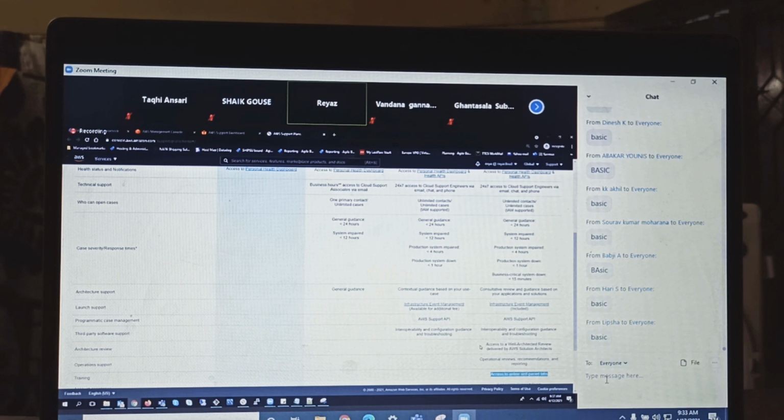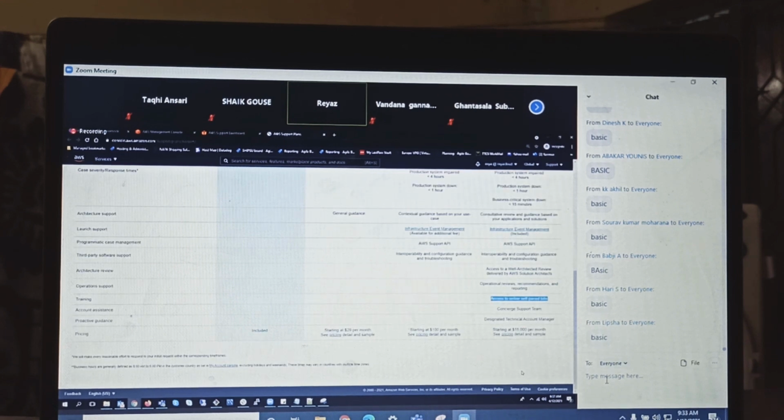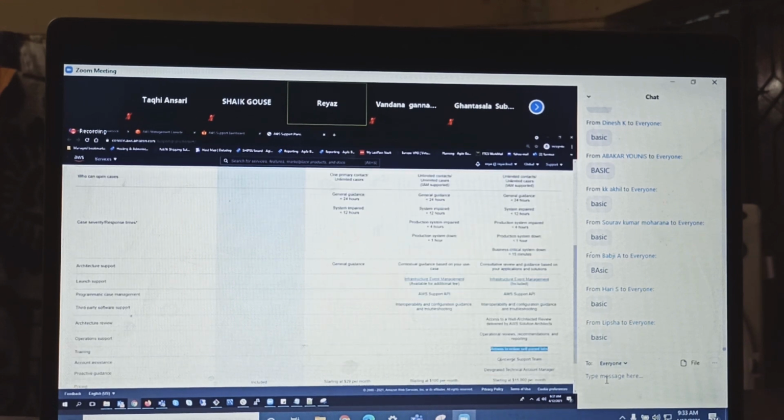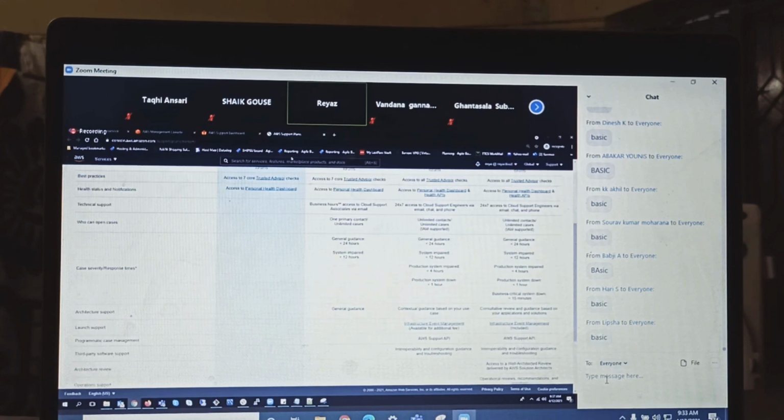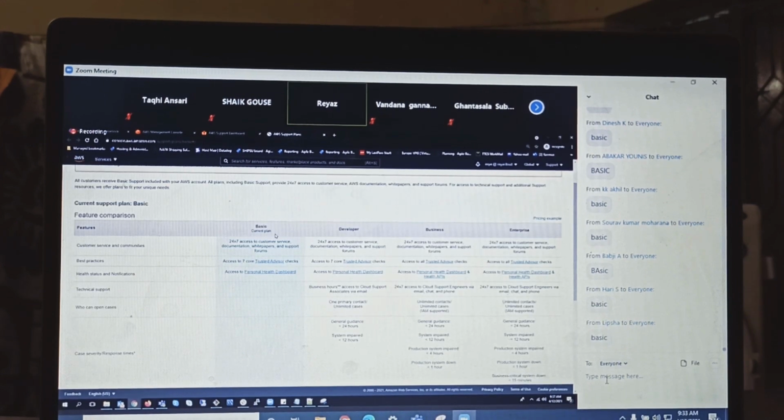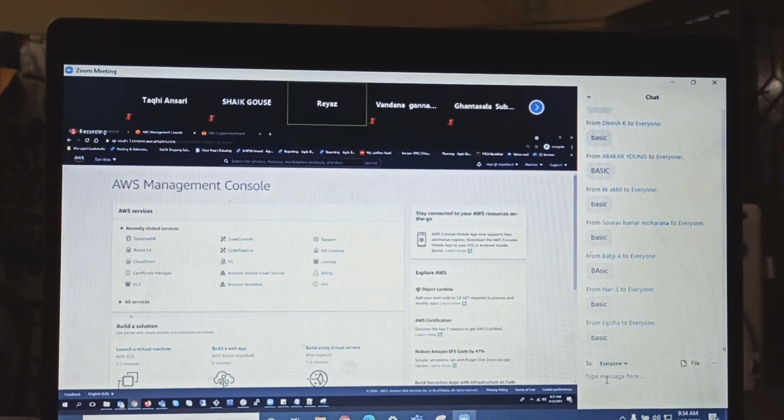You have online self-paced labs also. If you are paying $15,000, why can't they give all these things? But please don't dare to do all these things at the moment. Just go with the Basic. Subscriptions. Do you understand, guys? Is this clear till here, everyone?